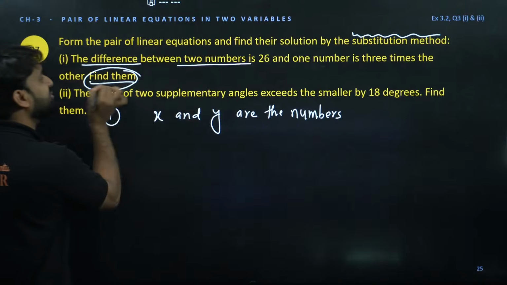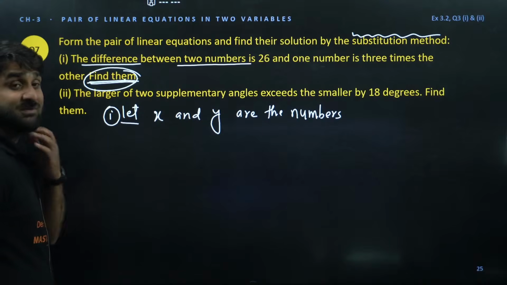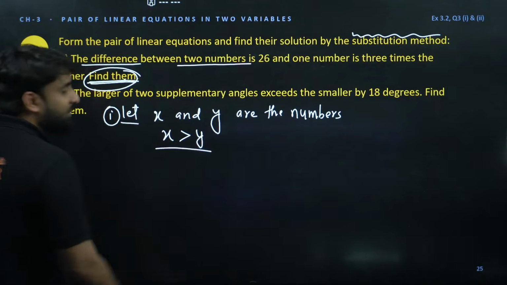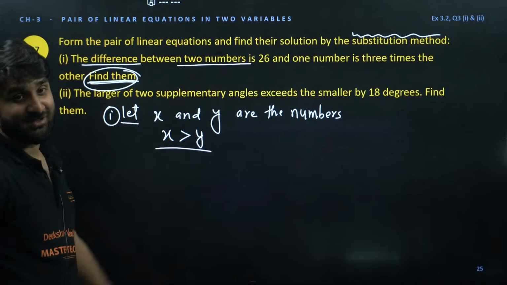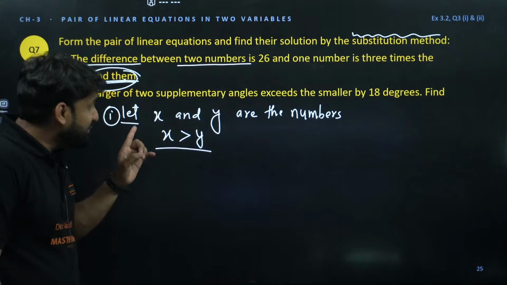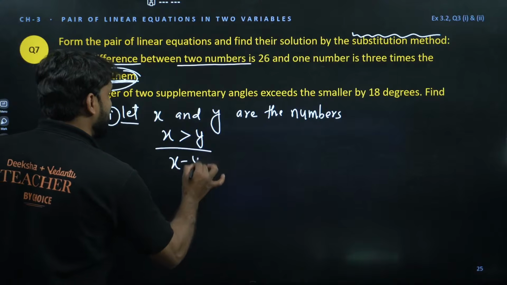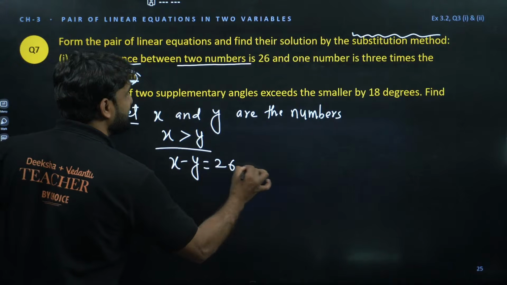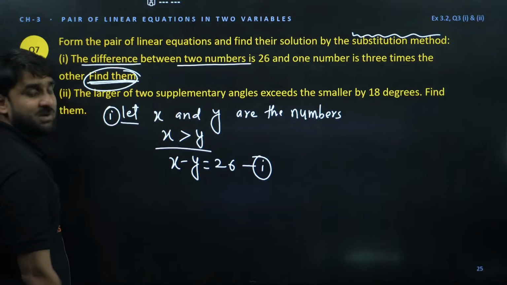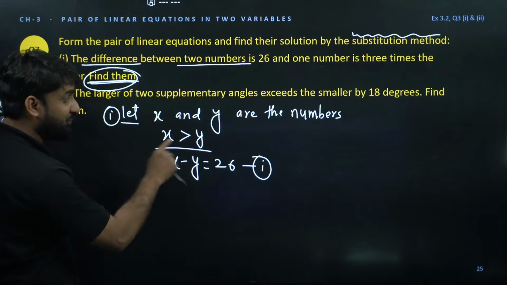Always go to the last line and assume. So let x and y be the numbers. And here, let's assume x is greater than y. We have to assume one is greater than the other because the question says the difference between two numbers is 26. So if we have assumed x is greater than y, now we can write the equation x minus y is equal to 26. This is our first equation. The difference between two numbers is 26.